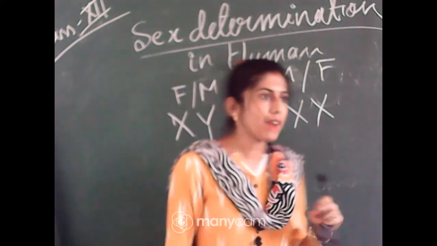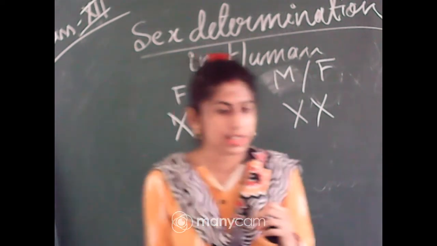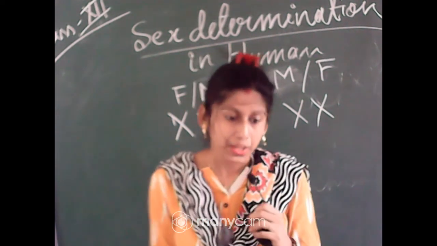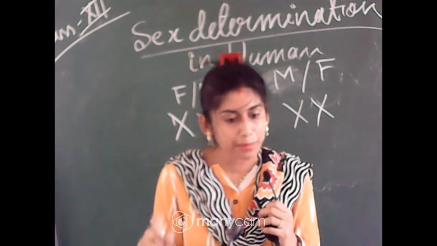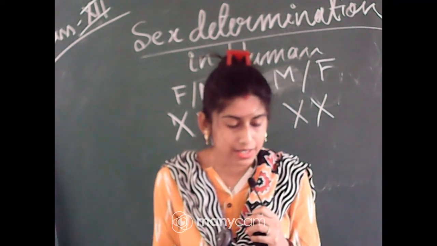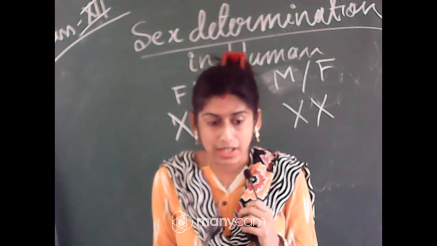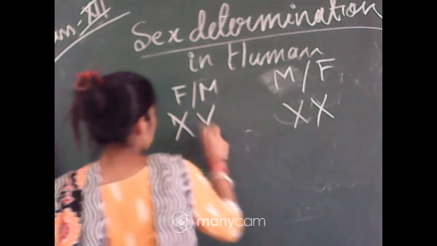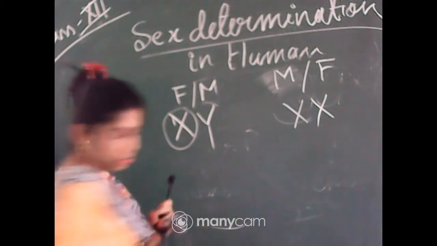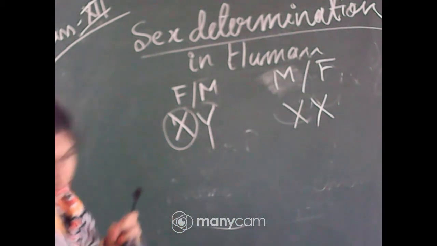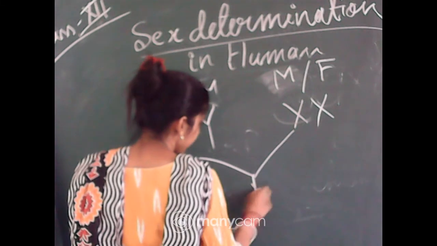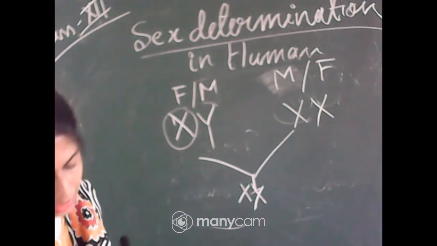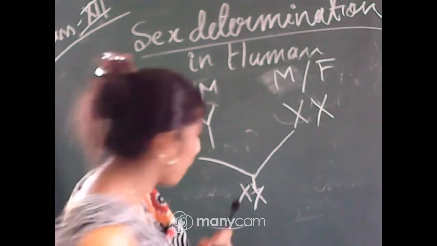At the time of fertilization, as the ovum is having only XX chromosomes, no variation is there. So if the ovum fertilizes with the sperm having the X chromosome, then what will happen? The child will be having XX chromosomes, and XX means the zygote will develop into a female.